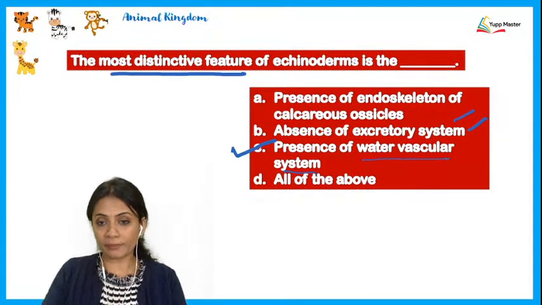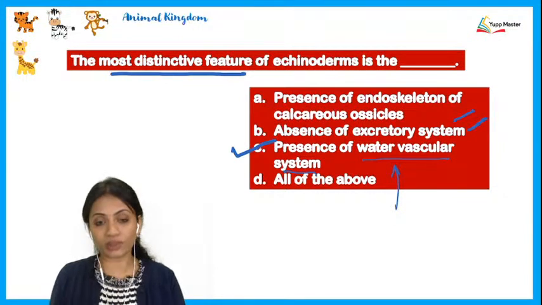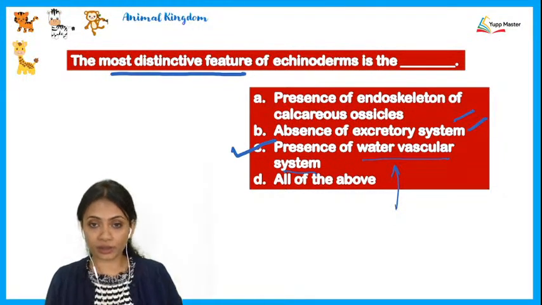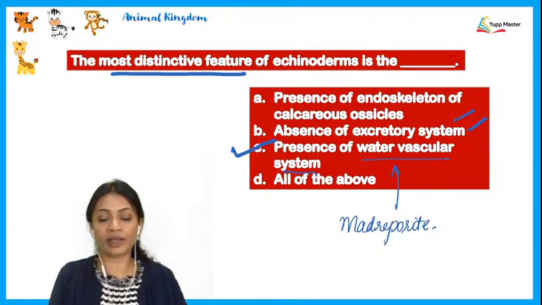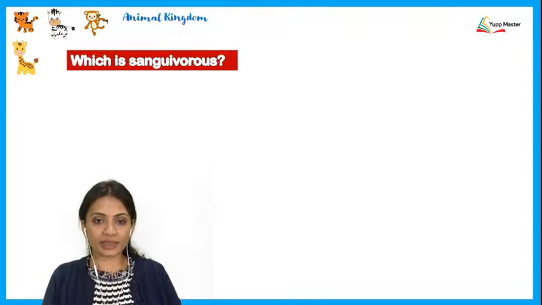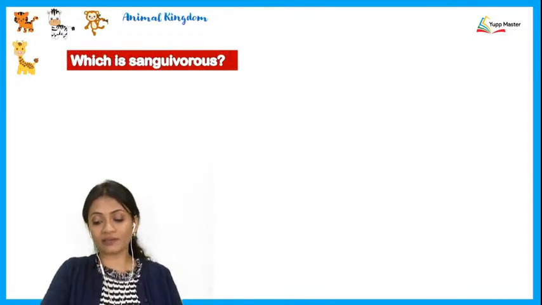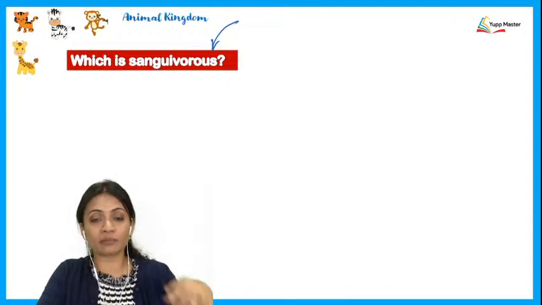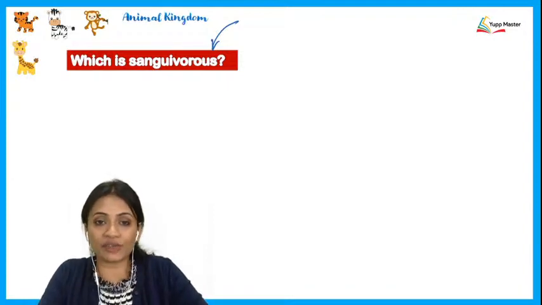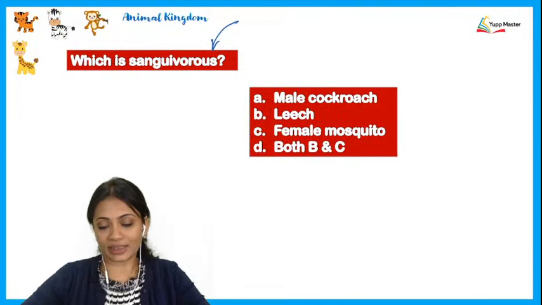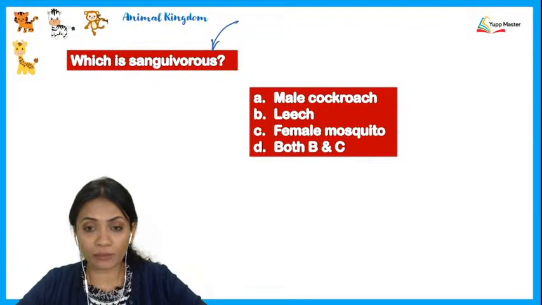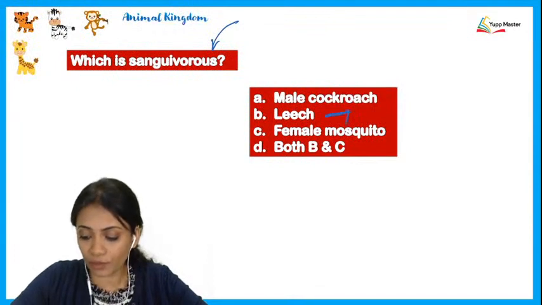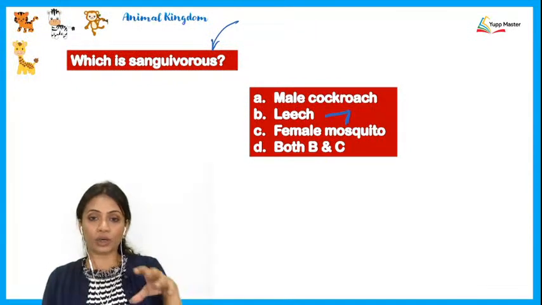All right, if you remember, into this system, what was the name of that opening through which water entered in? It was called as none other than the madreporite, through which water enters in. All right. Next, which is sanguivorous? What is the meaning of sanguivorous? Sanguivorous basically means blood sucking. The animals which feed on blood, and that would be, let's see the options here. Male cockroach, no, male cockroach is not at all. Leech, female mosquito. Leeches and the female mosquitoes are going to be feeding on blood.